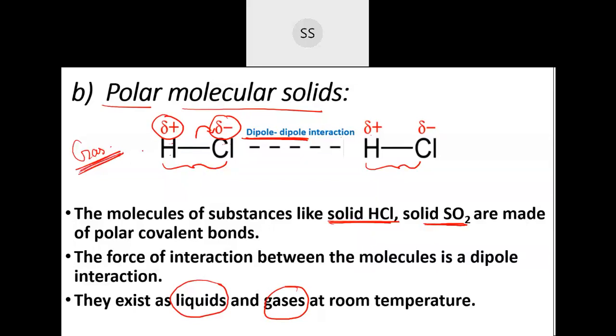HCl is basically a gas, but when you lower the temperature, you can convert it into a solid state.